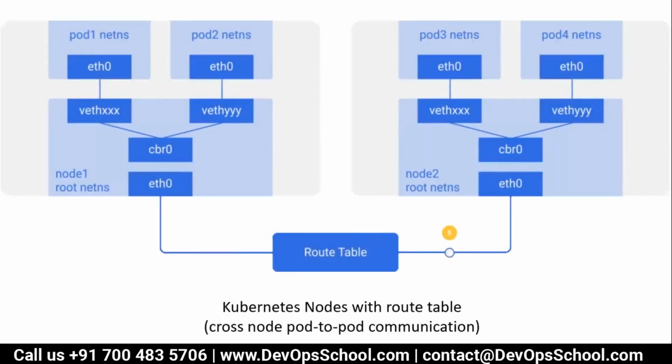Pod 1, if you try to reach out to the pod 4, then what will happen? Pod 1 will send that ARP request to the VEth0. VEth0 says, I don't know this IP address. So VEth0 will send that to CBR0. CBR0 will say, I don't know this IP address, so it will send to the ETH0. Now ETH0 has a route table, the IP tables.